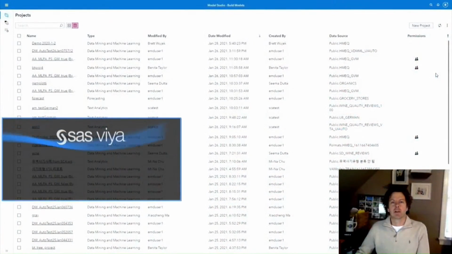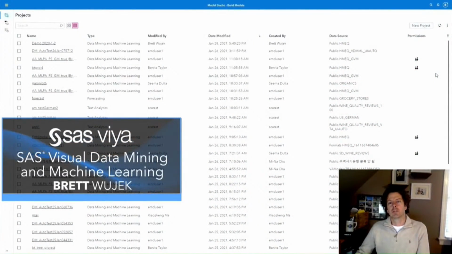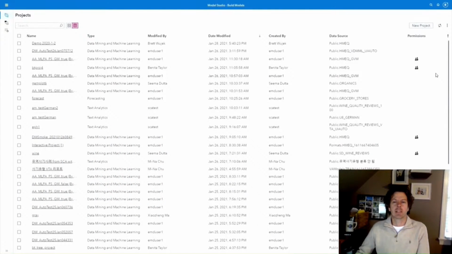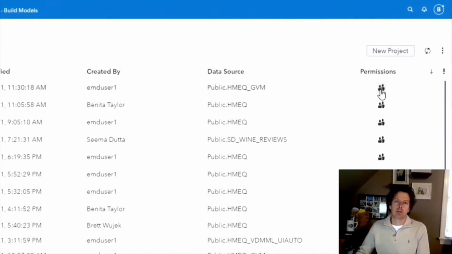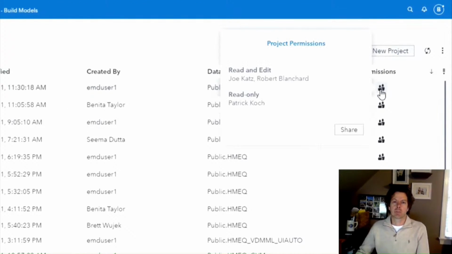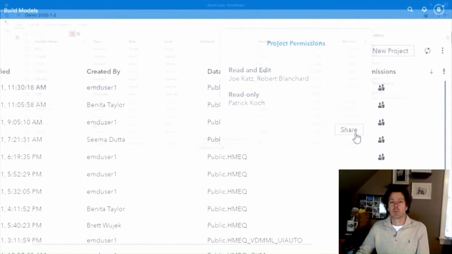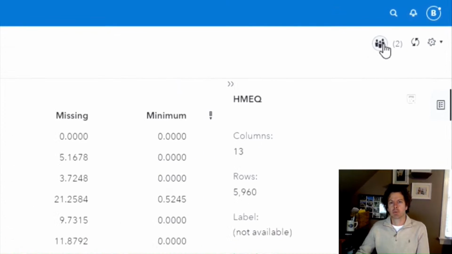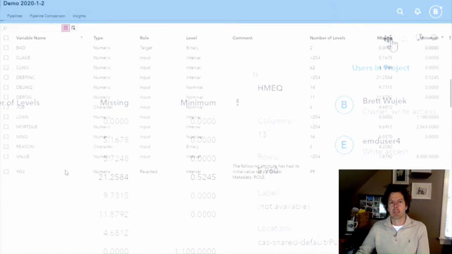Hey everyone, it's Brett here, and I'm going to show you a handful of new features in the latest release of SAS Visual Data Mining and Machine Learning version 2020.1.2. You'll see some new capabilities in Model Studio, including a way to quickly see which projects are shared and who they're shared with, enhanced project sharing that allows multiple people to work on a project at the same time,